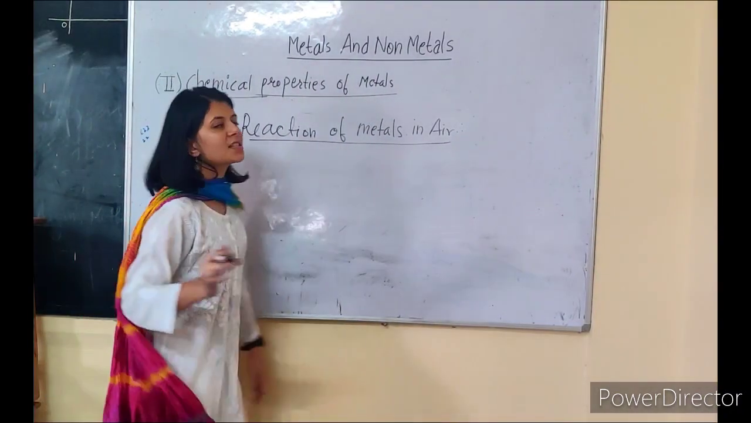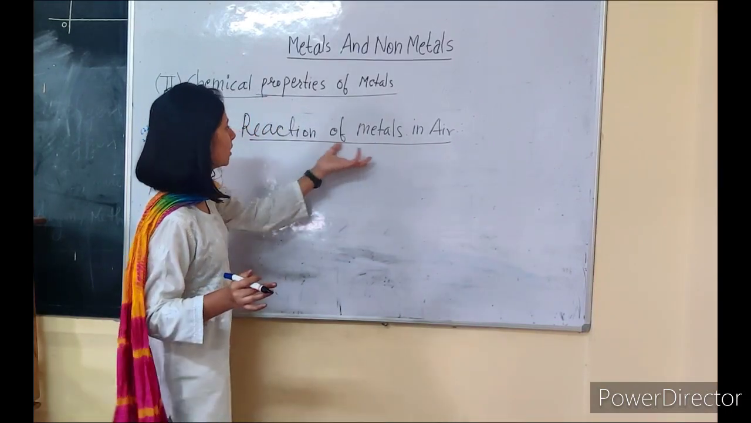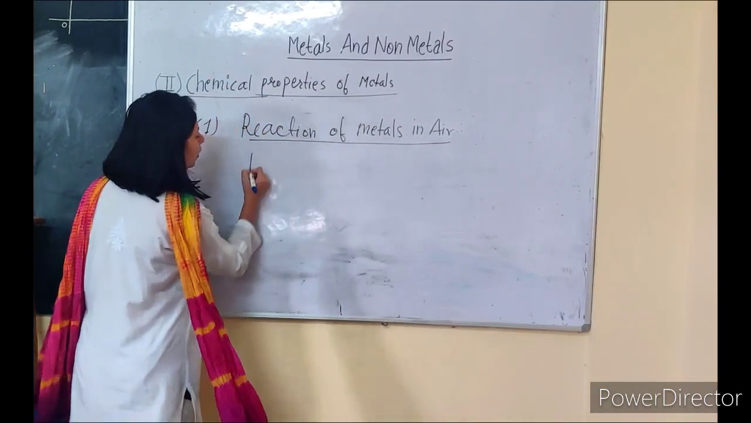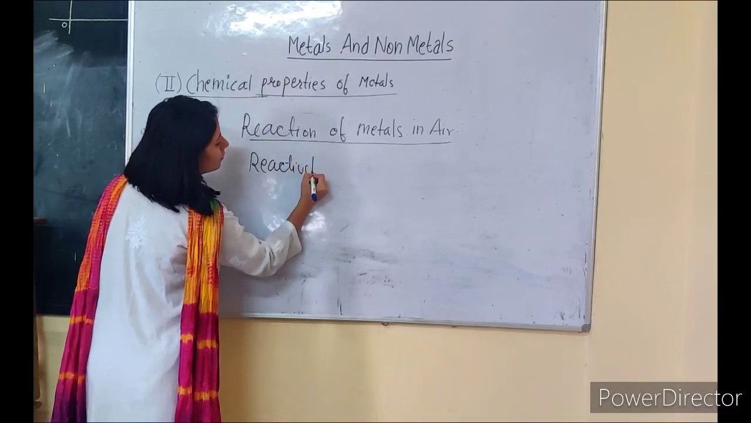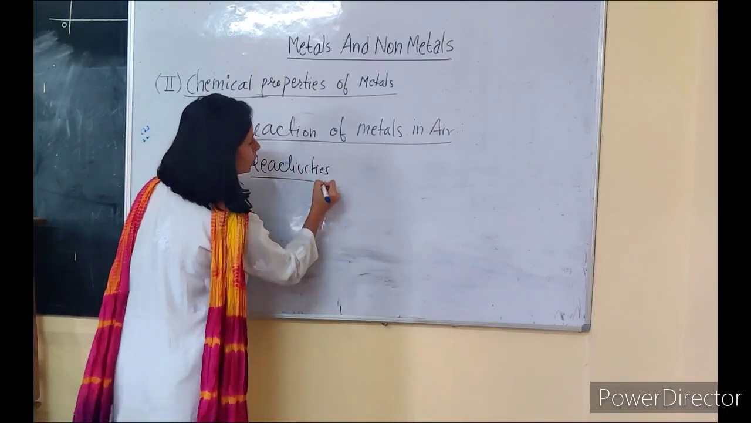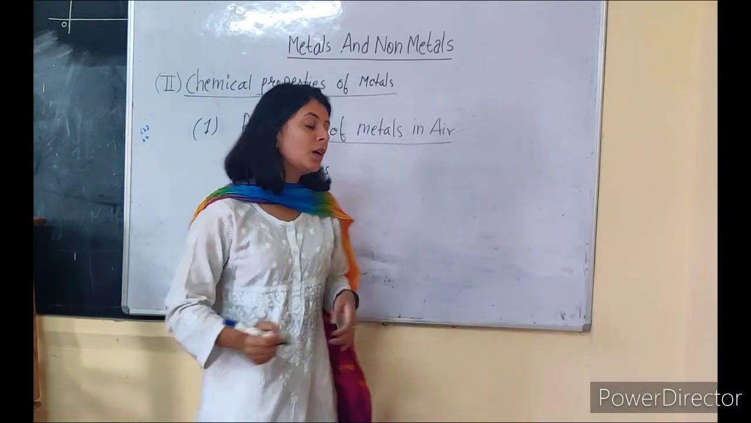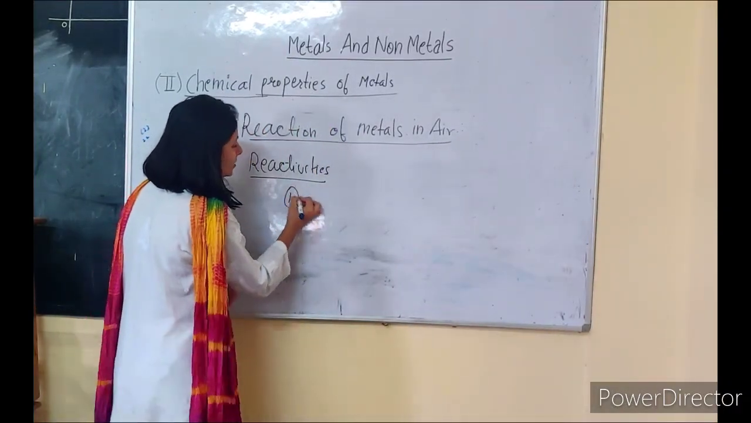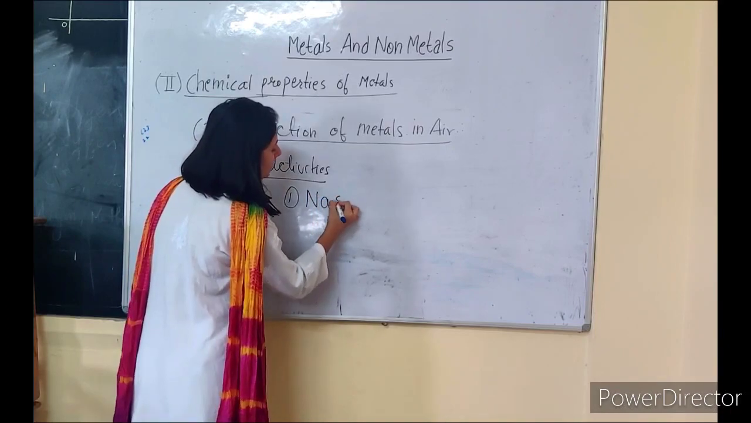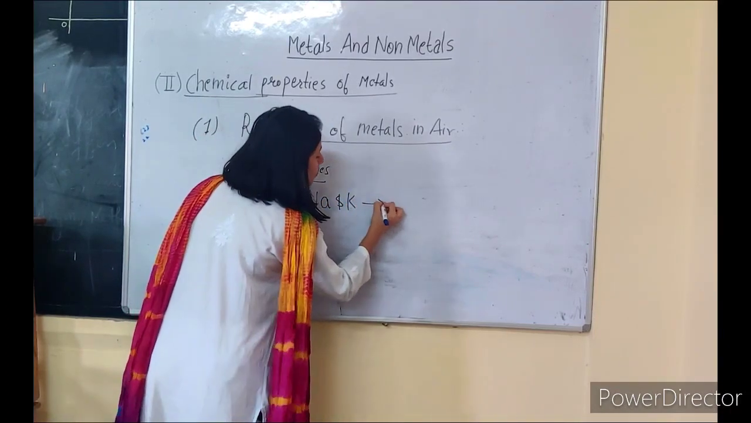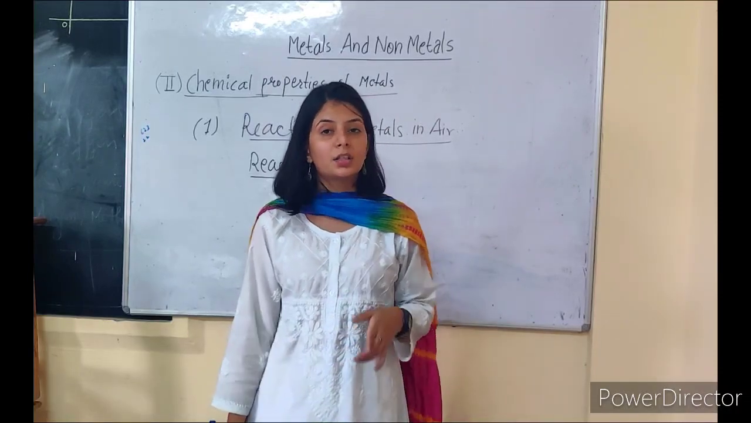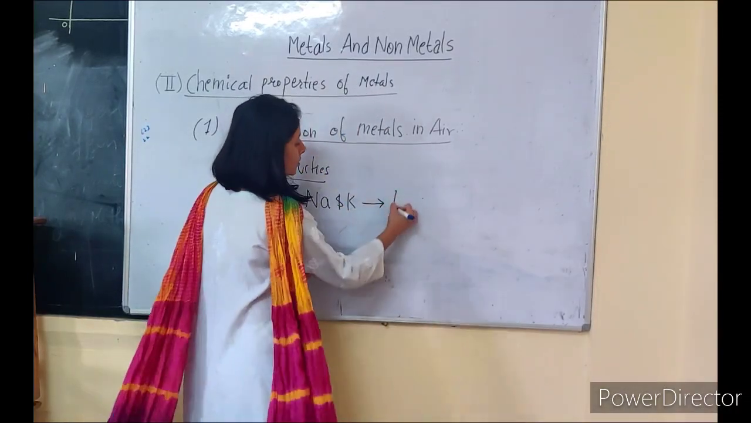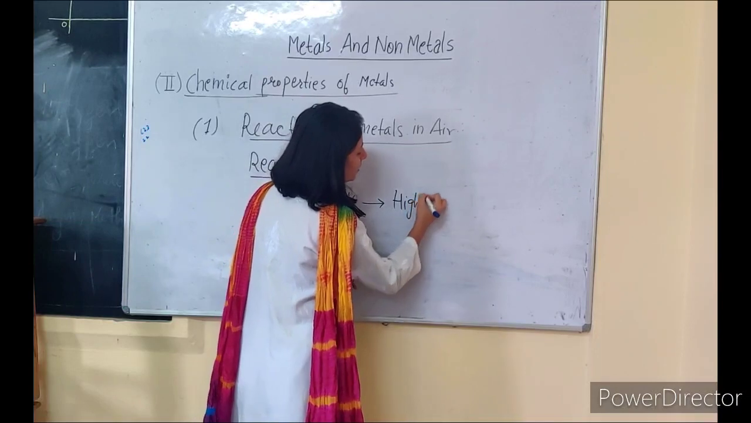Now moving on to the next subtopic of the same reaction of metals and air. Now we will be seeing reactivities. Reactivities of various metals towards oxygen. So first we have metals like sodium and potassium. Now sodium and potassium, these metals are highly reactive to oxygen. So they are highly reactive.